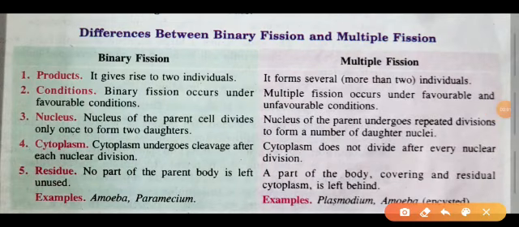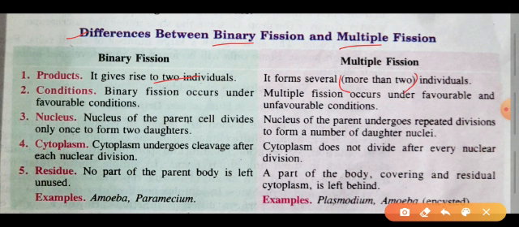Yes, it is a video based upon the topic of the difference points between some of the methods of asexual reproduction. At first, the difference between binary fission and multiple fission. Binary fission gives rise to two individuals, whereas in the multiple fission method, the production of individuals takes place as two or more than two, or the production of a greater number of individuals.